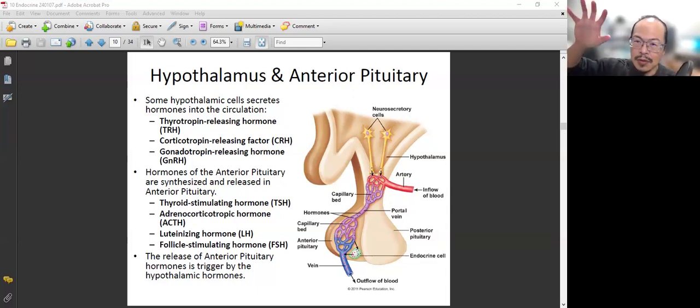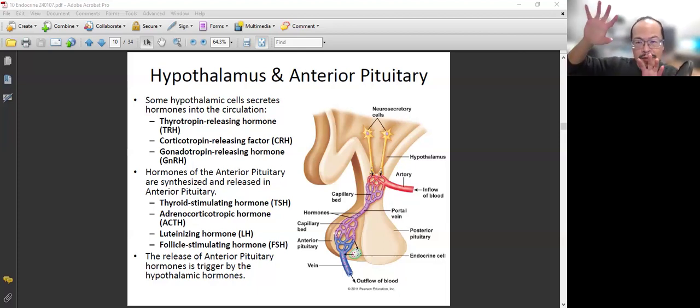So we have two populations. One is from the hypothalamus, released locally, and that will affect another population in the anterior pituitary gland. That population will release another group of hormones.